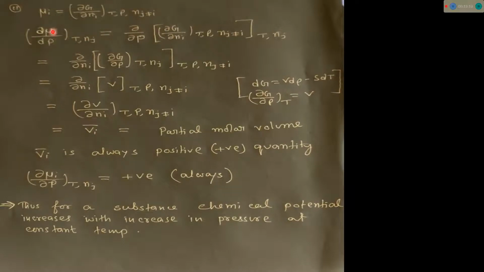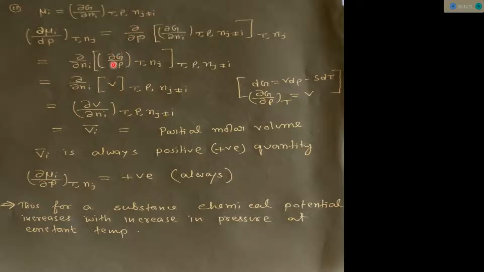So the same thing, del mu i del P at constant temperature, we have to maintain constant temperature and also n j. Now it will become this, and if in this expression we use Euler theorem, this del Ni goes outside and this dP goes inside.